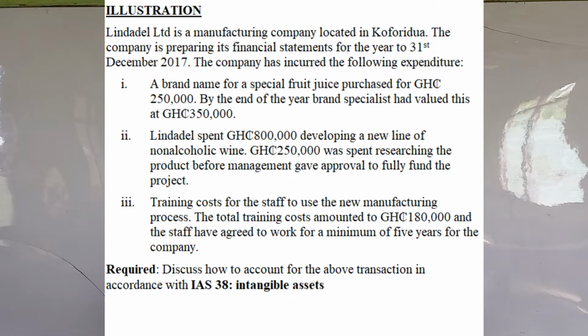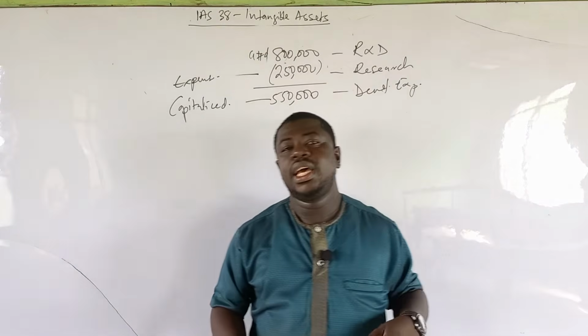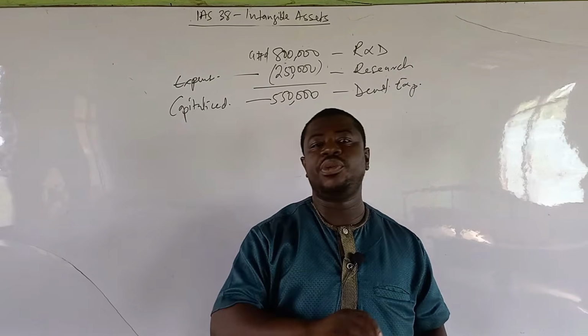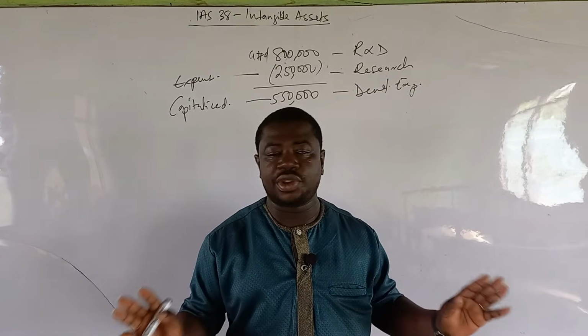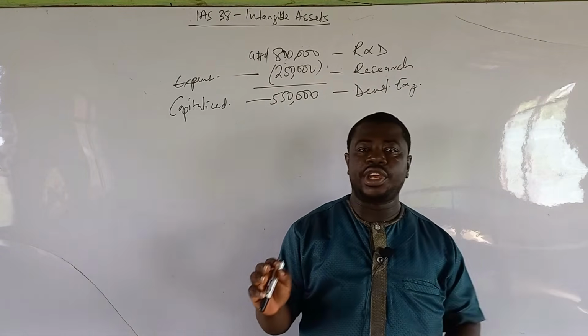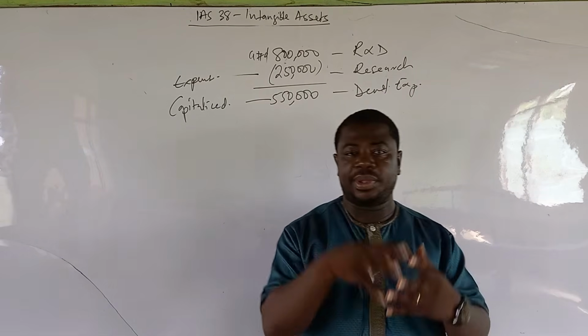The last one says training costs for the staff to use the new manufacturing process. The total training cost amounted to 180,000. And the staff have agreed to work for a minimum of 5 years for the company. Now, listen and listen very carefully. I've said it before in the previous videos that training costs should be written off as an expense in the period. So we are not going to capitalize these training costs. No matter the category of training, once it's training to improve employee performance, we do not capitalize it.